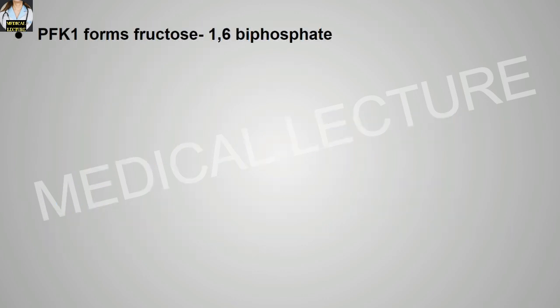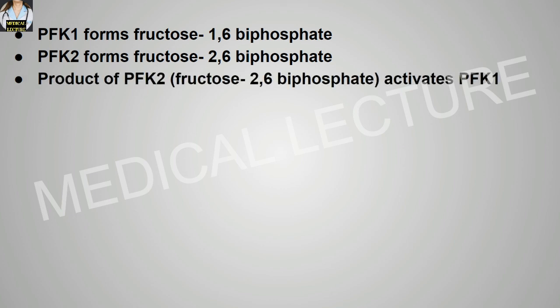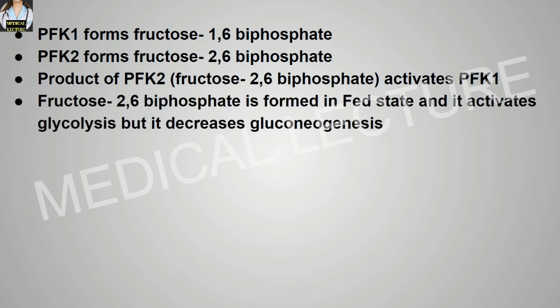The phosphofructokinase 1 enzyme forms fructose 1,6-biphosphate. The phosphofructokinase 2 enzyme forms fructose 2,6-biphosphate. The product of phosphofructokinase 2, that is fructose 2,6-biphosphate, activates phosphofructokinase 1. Fructose 2,6-biphosphate is formed in the fed state and it activates glycolysis, but it decreases the gluconeogenesis pathway.